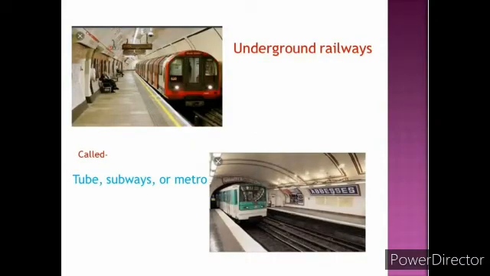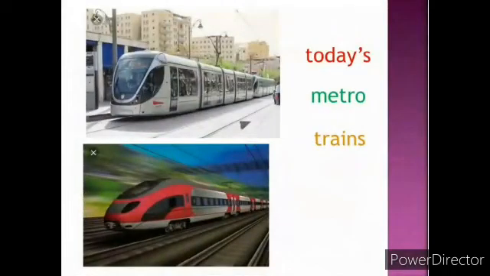Rail transport was made faster and better with the development of the underground railway system, also called the tube, subway or metro. Here some pictures are of metro trains. These trains are a way of transporting maximum passengers rapidly without overloading the surface transport system in big cities. Now children, metro trains run in almost all the metro cities of India. They travel both underground and on elevated tracks.